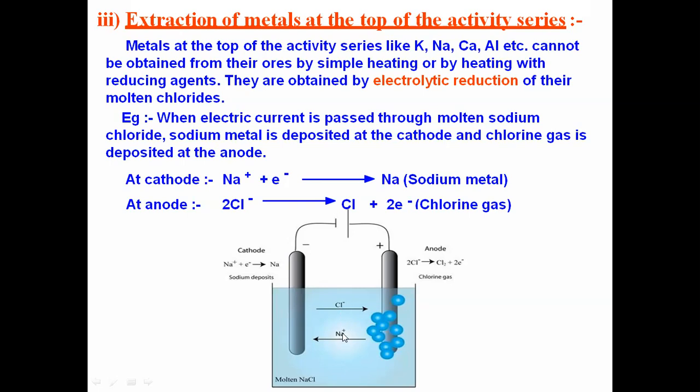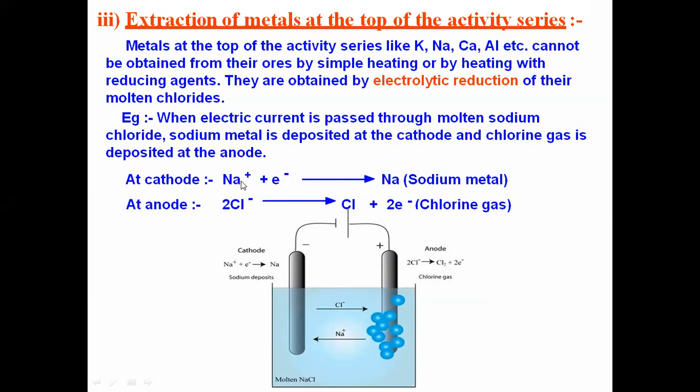That Na plus, since it has a positive charge, will be attracted towards the negatively charged electrode and moves there. Whereas the chlorine, which has a negative charge, will move towards the positive electrode, that is the anode, and it will be liberated.